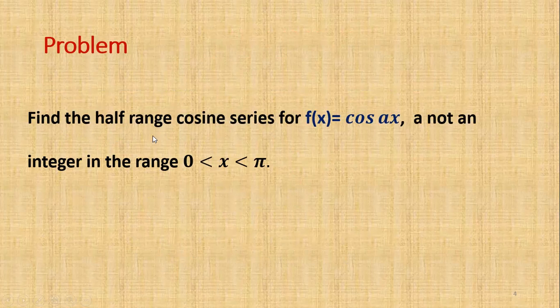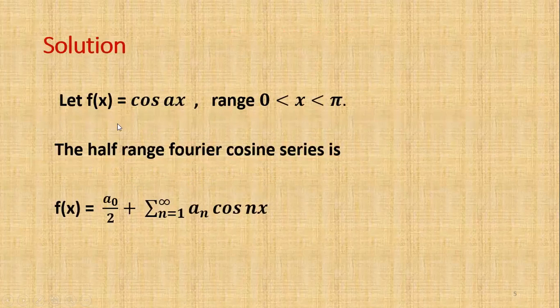First one, find the half range cosine series for f of x is equal to cos ax, where a is not an integer, in the range 0 is less than x is less than pi. Find the half range cosine series. f of x is equal to cos ax, and here a is not an integer, in the range x between 0 and pi. And solution. So let f of x is equal to cos ax. Here x is between 0 and pi.